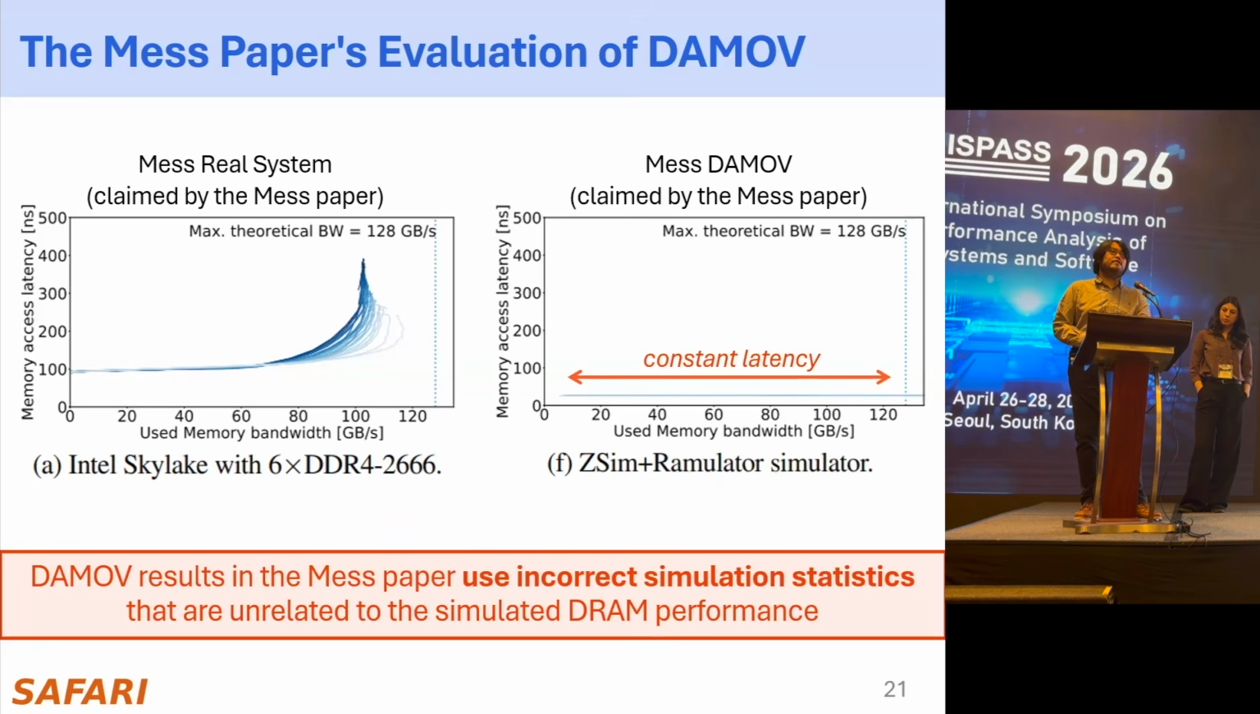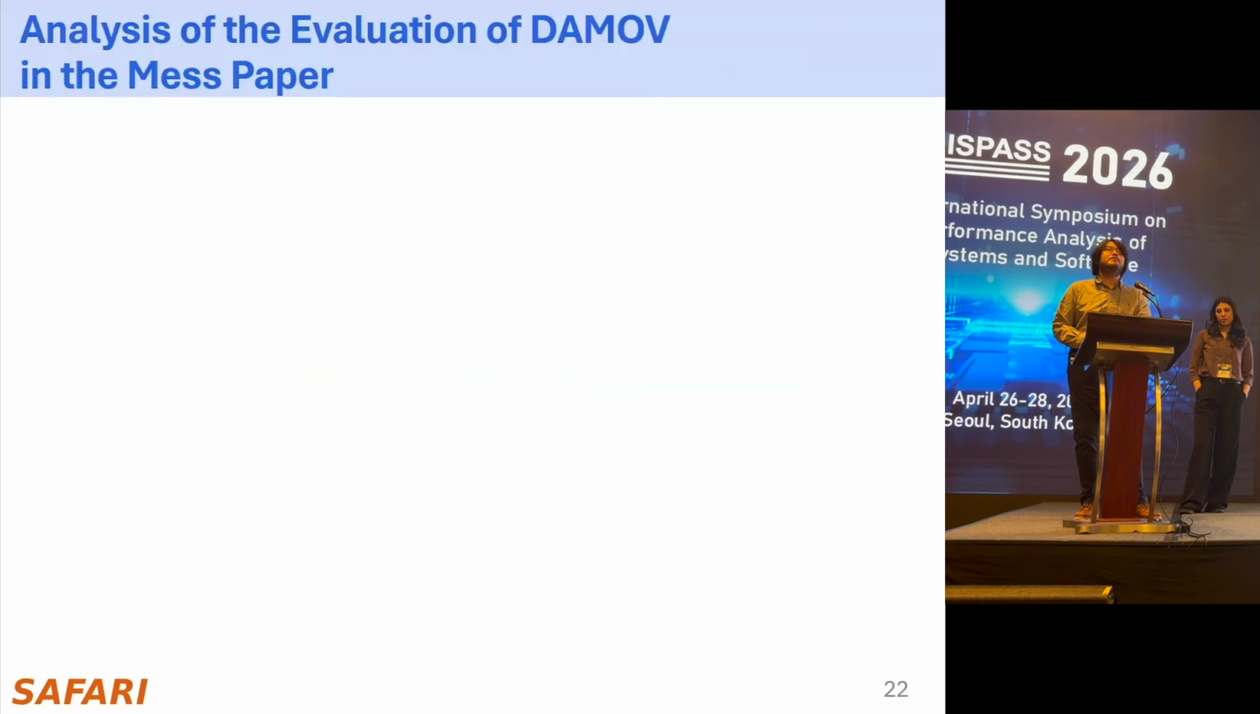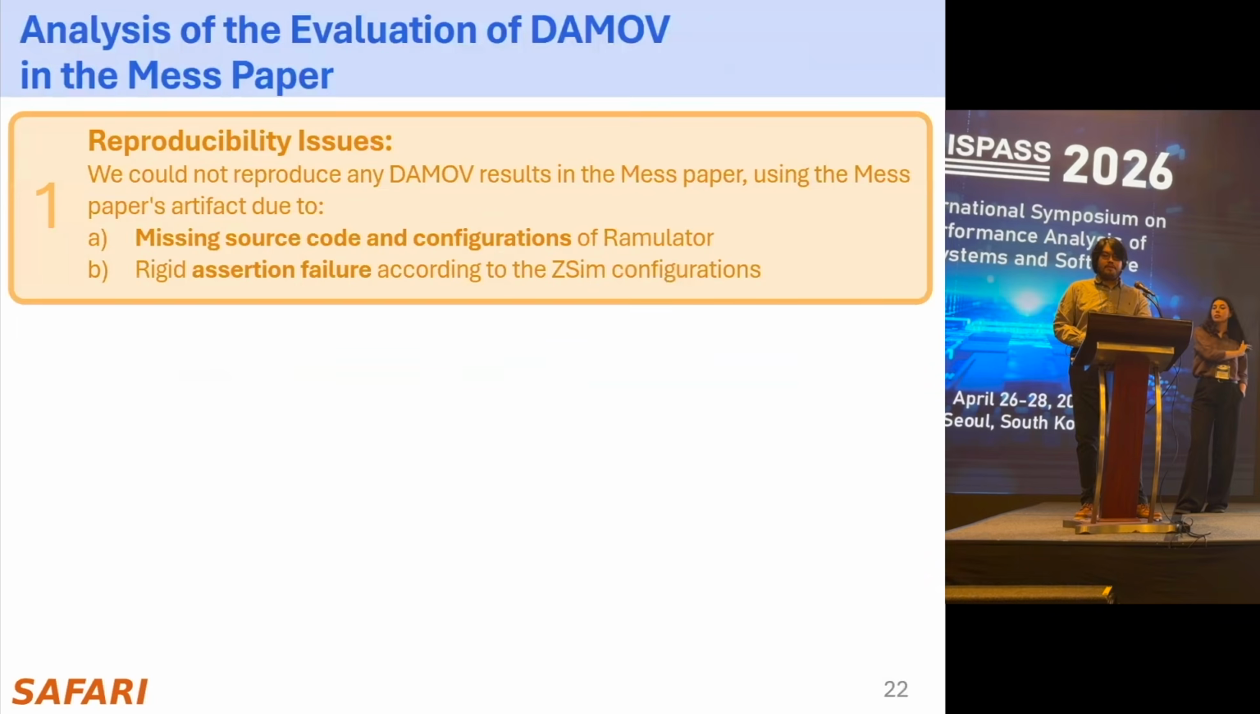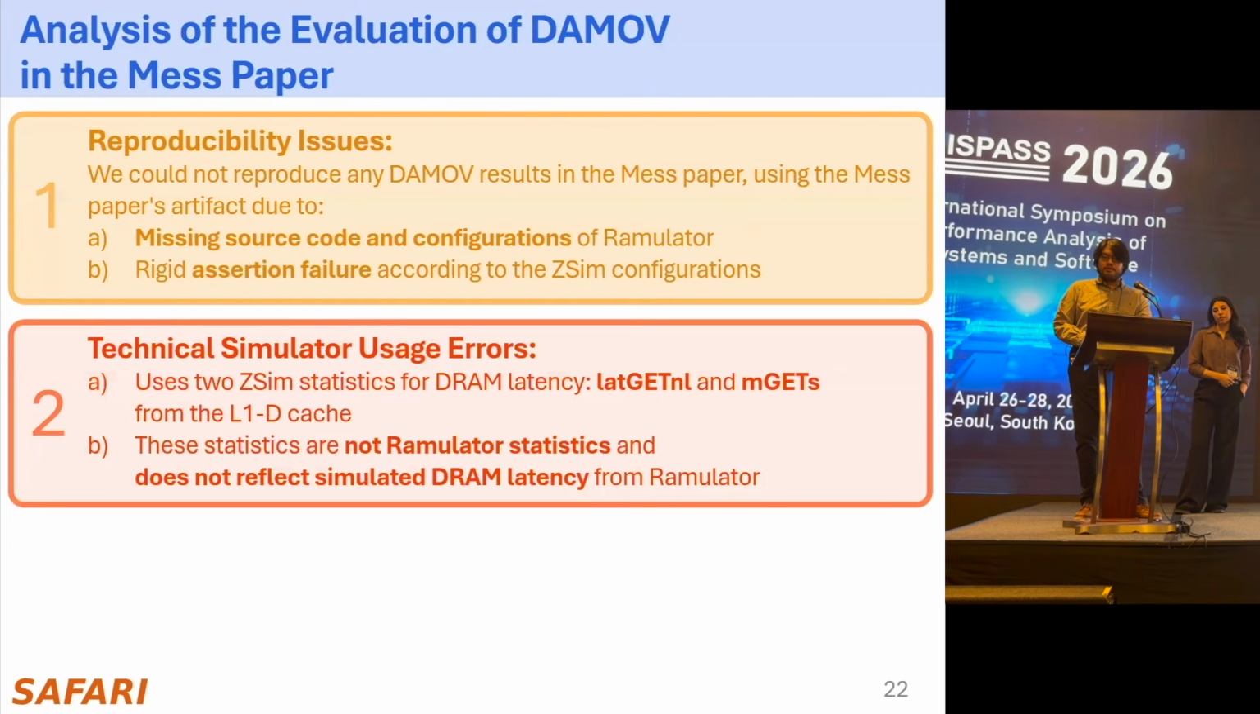We identified that the DAMOV results in the MASS paper are a result of incorrect simulation statistics that they choose that are not related to the actual simulated DRAM performance. We analyzed the MASS paper and identified two key issues. First, we could not reproduce any DAMOV results in the MASS paper because of the missing source code and configurations in their artifact. Second, we identified that the scripts used in the MASS paper use statistics from ZSim that are unrelated to the DRAM latency modeled by Ramulator.